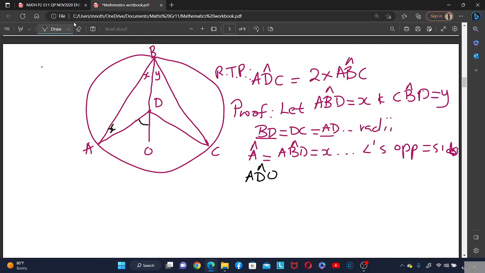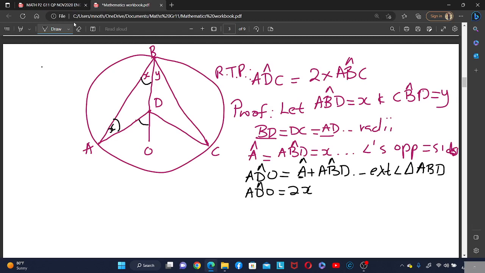So meaning that ADO is equal to angle A plus angle ABD. That is the exterior angle of triangle ABD. The exterior angle, that is outside the triangle, is equal to the two opposite interior angles. So meaning that ADO is equal to 2x, because angle A is x, angle ABD is x. So x plus x is equal to 2x.